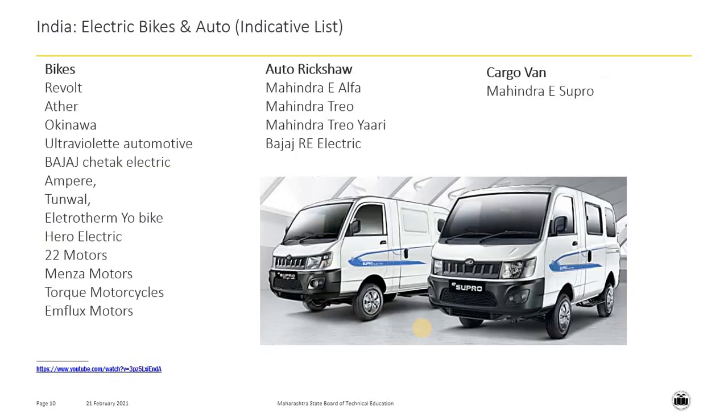Electric bikes and autos which can run on electricity or batteries are also available in India. This is the list of bikes, autos, cargo vans available in India which runs on electric power.